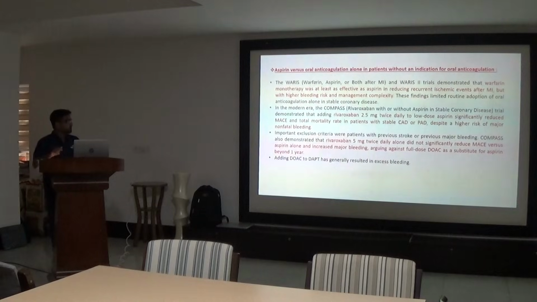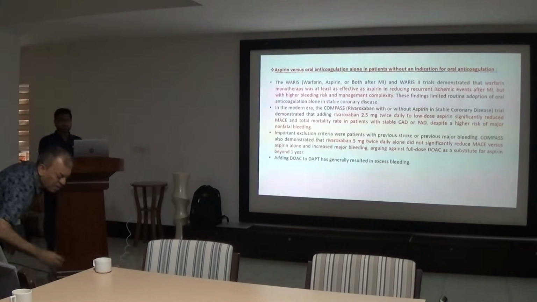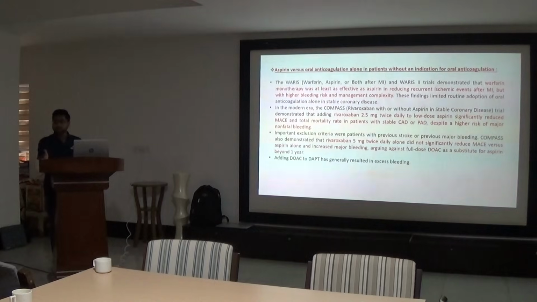However, newer anticoagulant drugs like rivaroxaban 2.5 mg twice daily added to low dose aspirin significantly reduce MACE and total mortality in patients with stable coronary artery disease and peripheral artery disease, despite a higher risk of major non-fatal bleeding. Rivaroxaban 5 mg twice daily alone did not significantly reduce MACE versus aspirin alone. So anticoagulation post ACS after 1 year without any indication is not advisable. However, there are studies where low dose rivaroxaban 2.5 mg twice daily with aspirin can be given, but there is a risk of non-fatal bleeding.